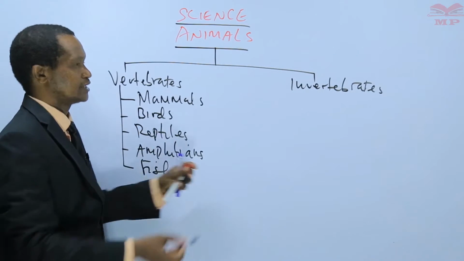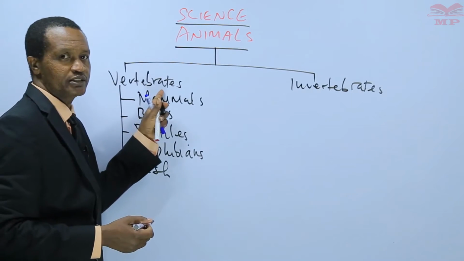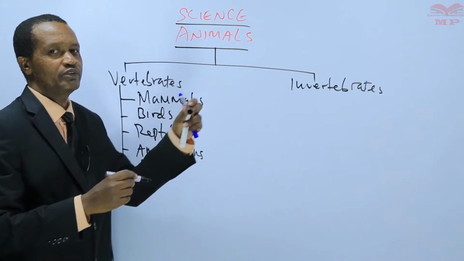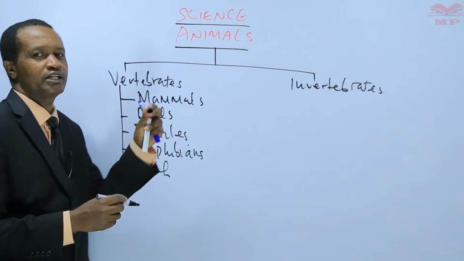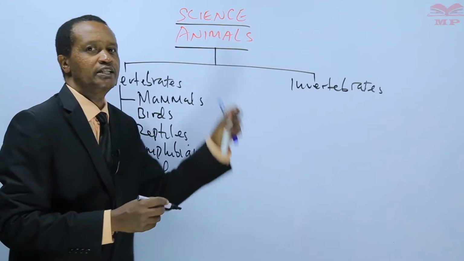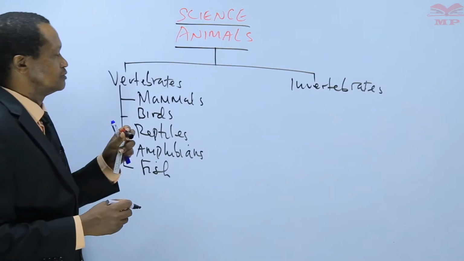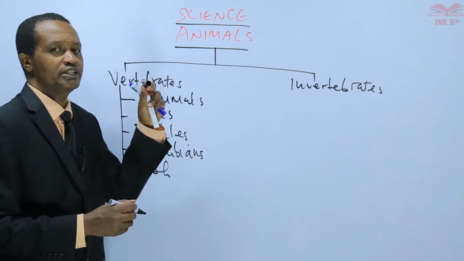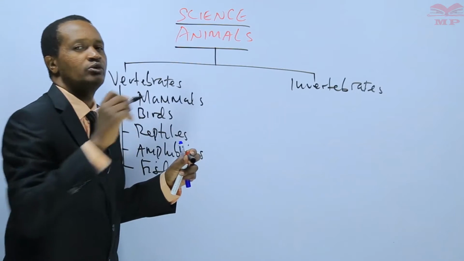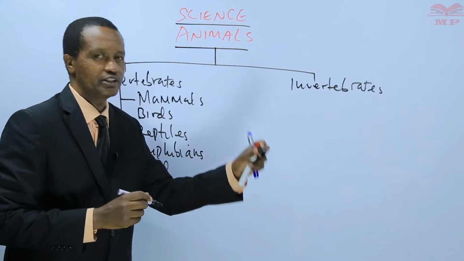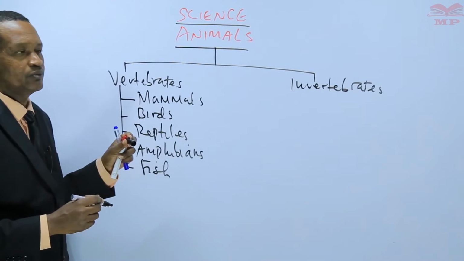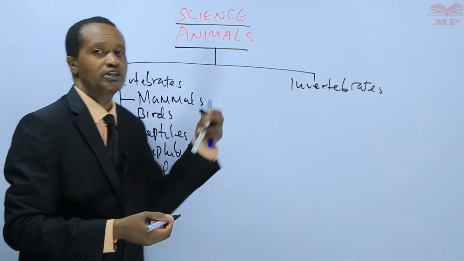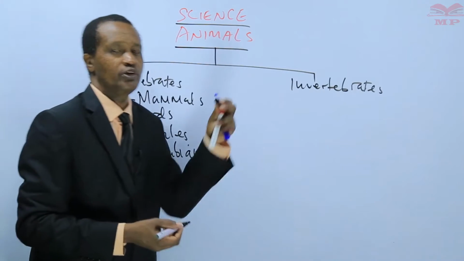Then in our last lesson, we also learned that vertebrates whose blood temperature does not change when the temperature of the surrounding changes are known as warm-blooded animals. Warm-blooded animals are vertebrates whose blood temperature does not change when the temperature of the surrounding changes. We say that they can keep warm even when the surrounding is cold. We gave an example of human beings.